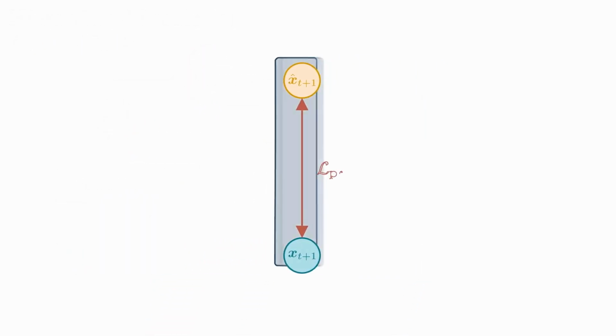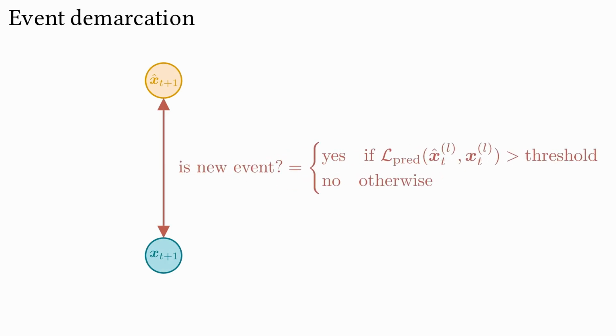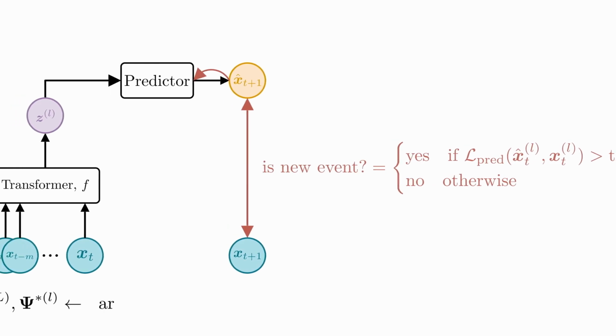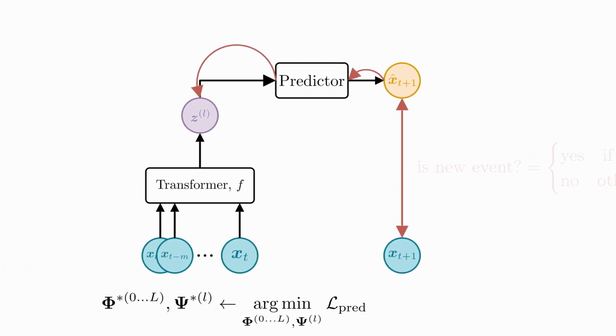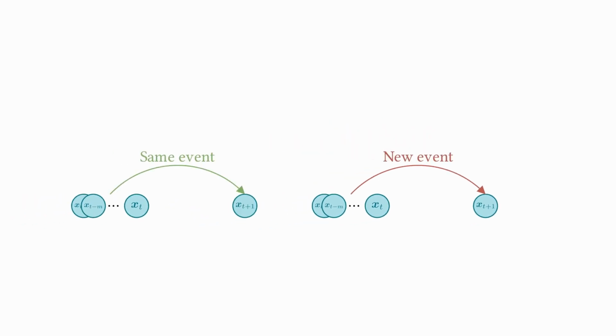Now the last piece of the puzzle is a loss function that minimizes the prediction error by training the predictor and the temporal encoding of all levels. The loss value is also used to decide if the next input belongs to the current event or if it belongs to a new event, a process we call event demarcation. The whole model is trained through this single predictive objective function repeated at all levels of the hierarchy. We simplify the diagram by using a green arrow for same event decision and a red arrow for new event decision.